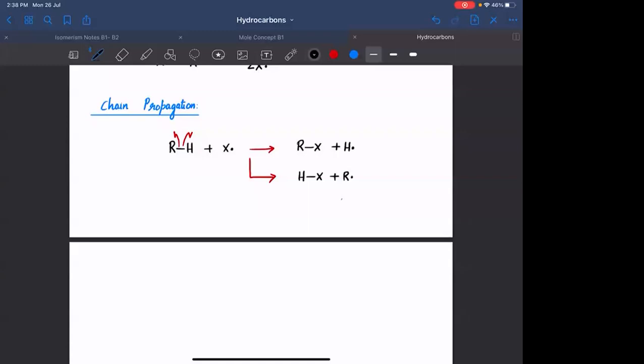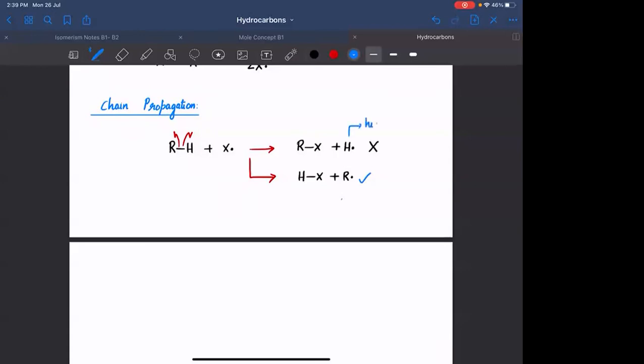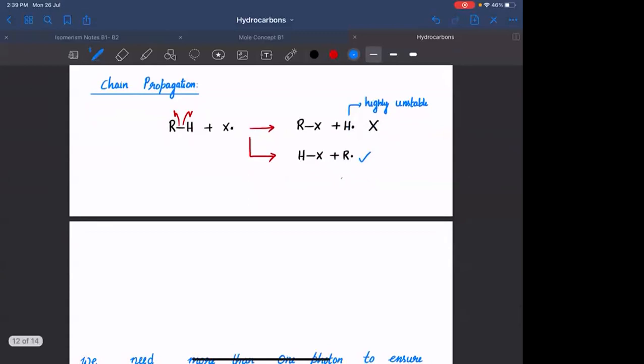Out of these two reactions, we need to judge which will happen. Tell me, which of these two reactions will happen? What is the reason for that? The H free radical is highly unstable. Therefore this will not happen, this will form. Because the H free radical is highly unstable. Is that clear, everyone? Okay. So you are forming an R free radical.